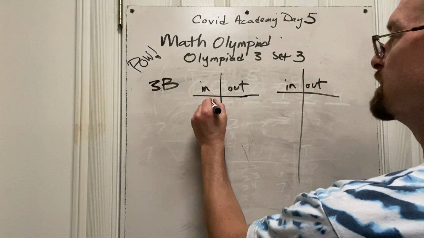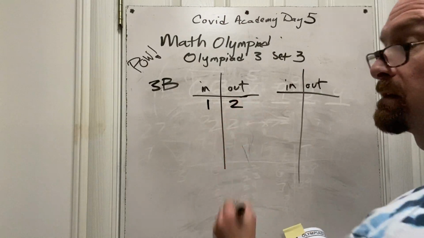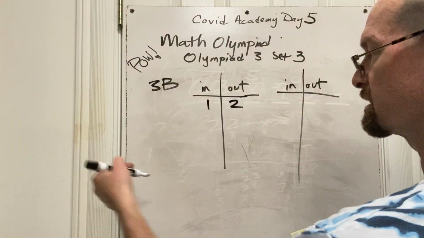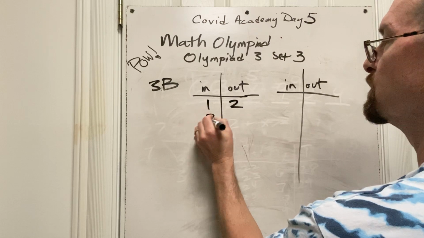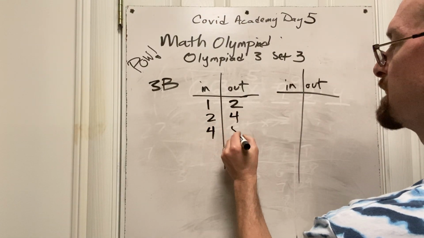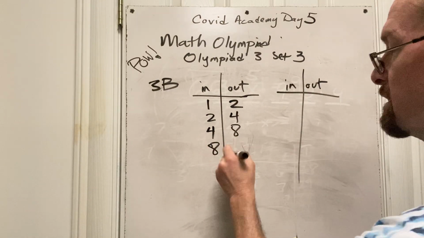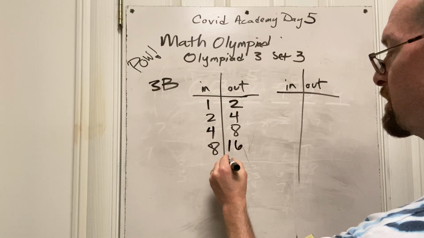All right. When she puts in her 1, they tell you to start with a 1. She puts in a 1, it doubles it, so it spits out a 2. She then takes her 2, sticks it in the machine, and it spits out a double of that. She puts in her 4 now, and it spits out an 8. She sticks in the 8, and it spits out 16. It doubles it, and now is when everything changes.